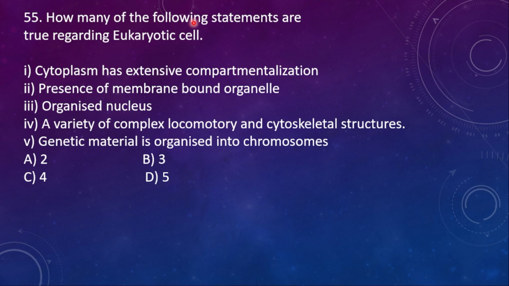55. How many of the following statements are true regarding eukaryotic cell? Statement 1. Cytoplasm has extensive compartmentalization. 2. Presence of membrane bound organelles. 3. Organized nucleus. 4th, a variety of complex locomotor and cytoskeletal structures. 5th, genetic material is organized into chromosomes. So here the right option is option D, 5. All the 5 are correct.